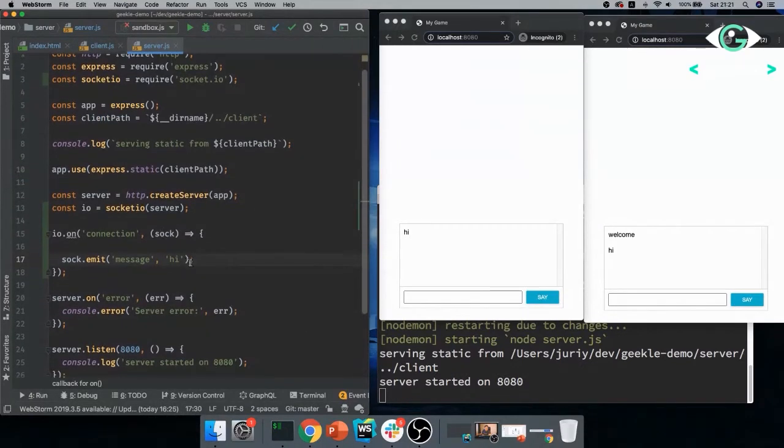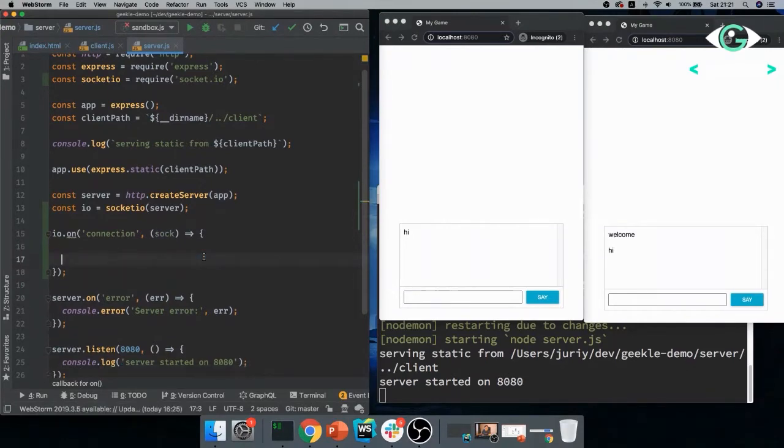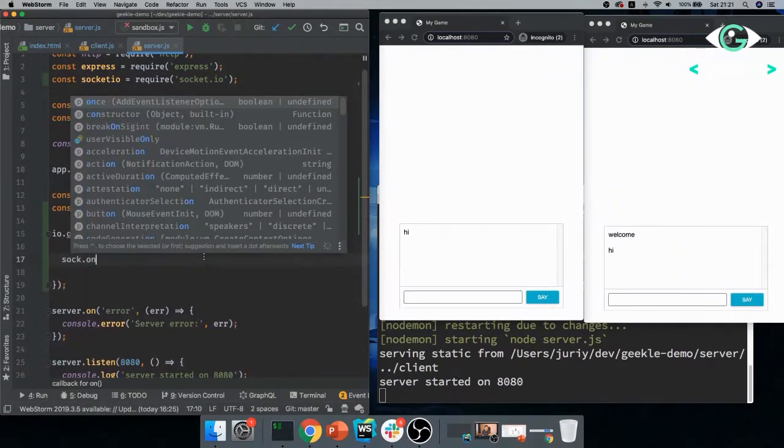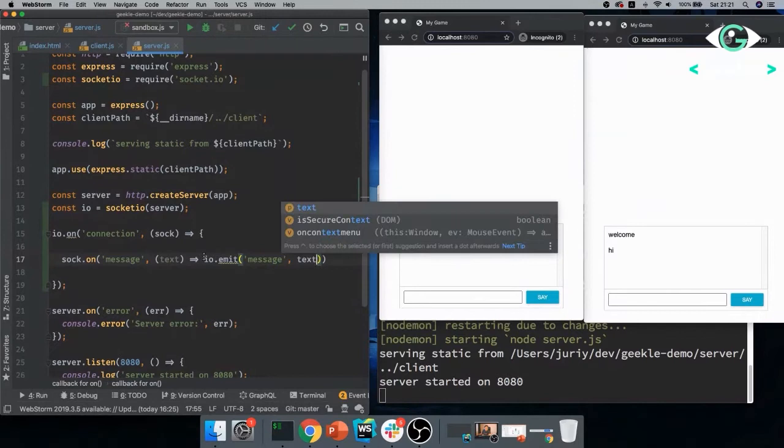And on the server side, if we have a message, the next step is to write a listener. So instead of just sending hi, I'll say sock on message. When the message is coming from that client, I want to say io.emit and send it this way to everyone who is connected to the server right now. Oh, sorry, I obviously need to pass a function here that accepts the text that I will receive, and I'll just send that text to everyone.